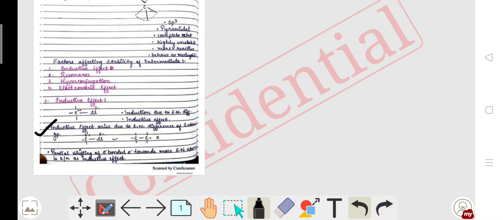Inductive effect arises due to the electronegativity difference of two atoms or groups. The partial shifting of sigma bond electrons towards the more electronegative atom is known as the inductive effect. Clear? What is the inductive effect?